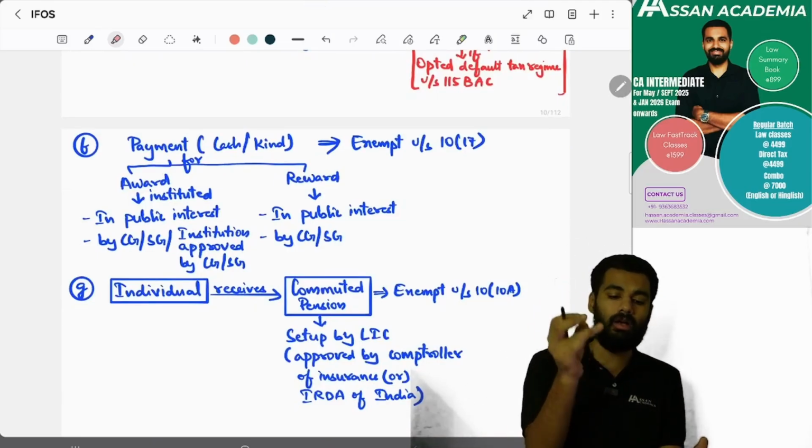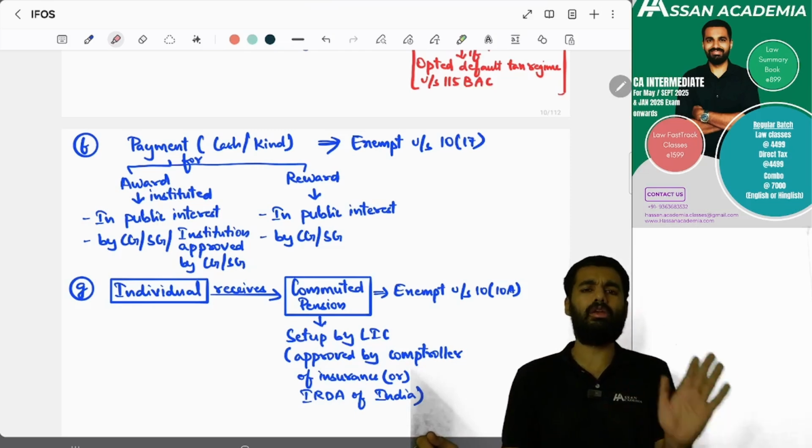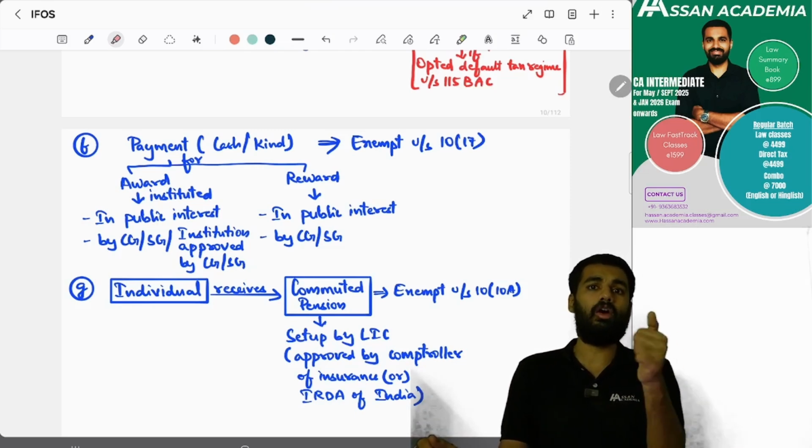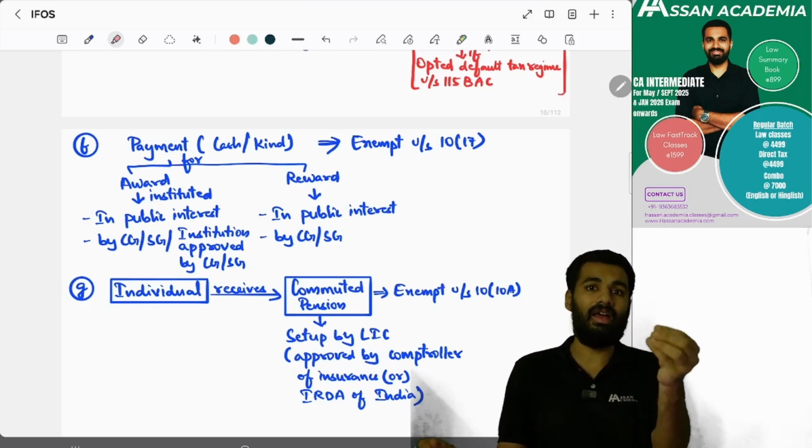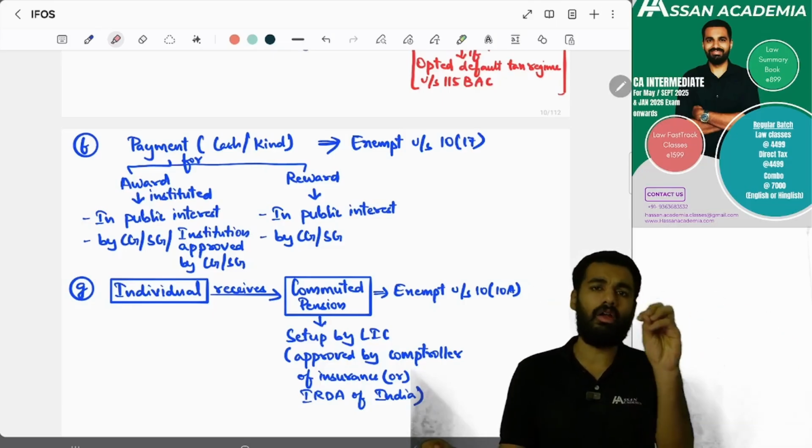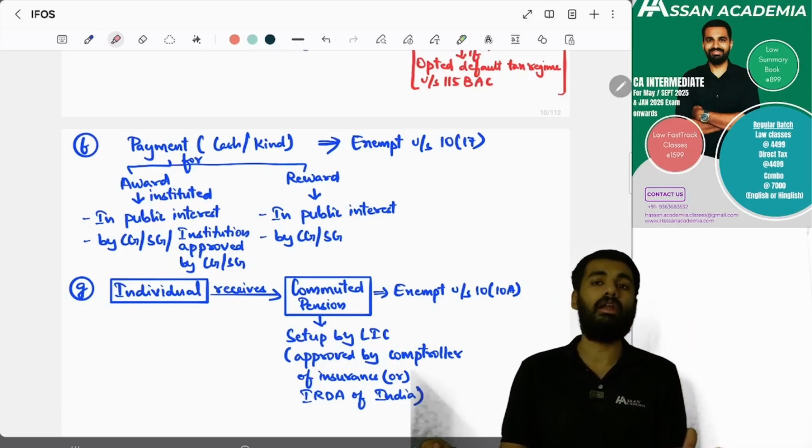Payment by central government or state government or any institution approved by central government or state government where they are rewarding, whether in cash or in kind, it is exempt under section 10 clause 17.